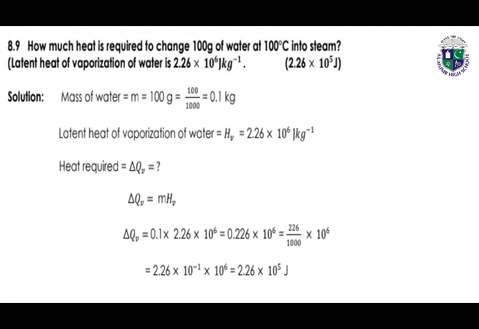Numerical number 8.9. How much heat is required to change 100 grams of water at 100 degrees centigrade into steam? Latent heat of vaporization of water is 2.26 into 10 to the power 6 joules per kilogram. Mass of water is given in grams. We can convert it into kilograms by dividing by 1000. We calculate the heat required by using this formula: delta Q_V is equal to mass into H_V. We will put all the given values in this formula and we will get the answer for delta Q.